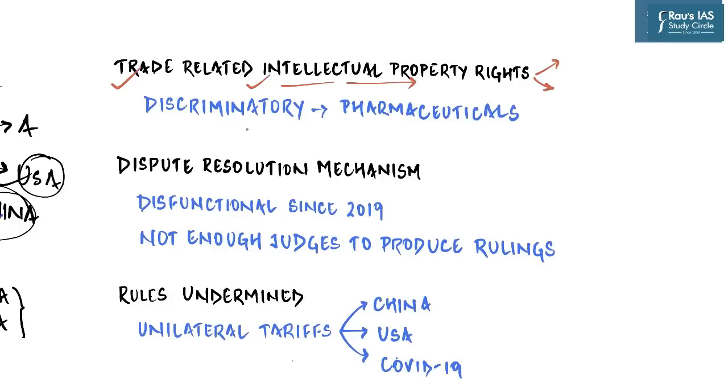And it has been mainly criticized by developing countries because of its discriminatory nature. Why is it discriminatory? Because most of the intellectual properties are owned by countries which belong to the developed world. And now they want to sell their products in developing countries but want their IPRs to be protected at the same level as they are protected in developed countries.